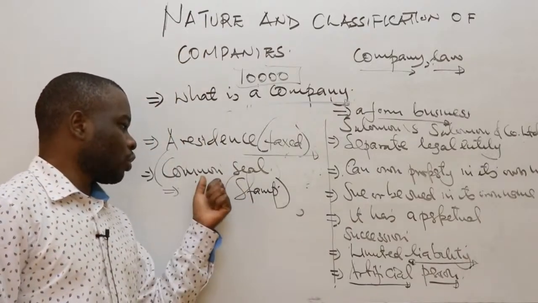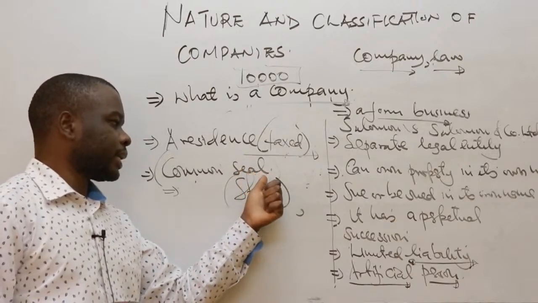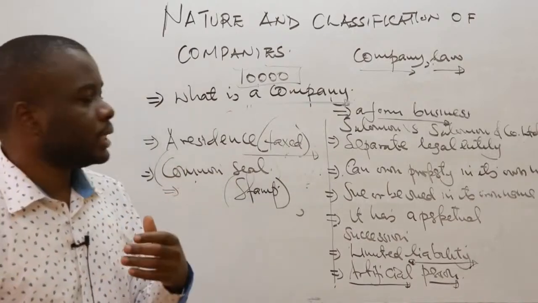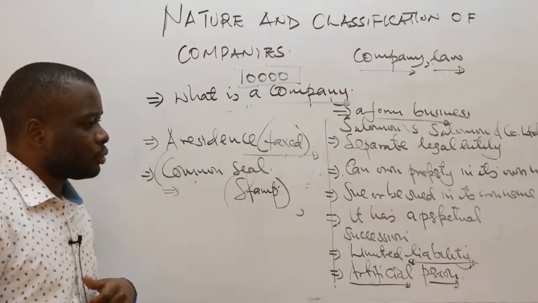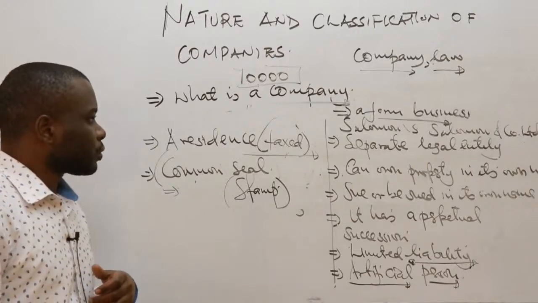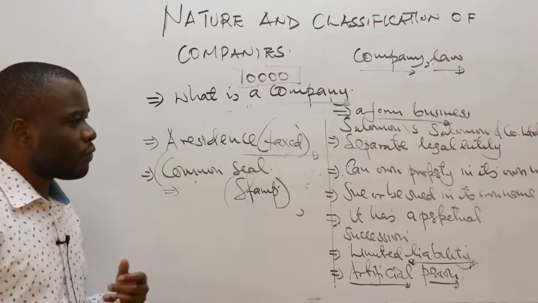But the common seal is the one commonly recognized: the company should have a common seal to authenticate any document originating from the company. So these are among the key characteristics of a company as a form of business.